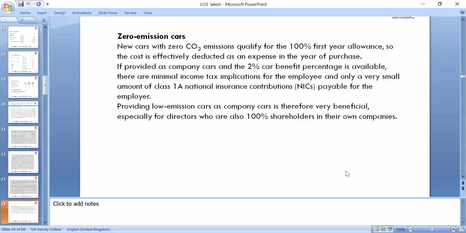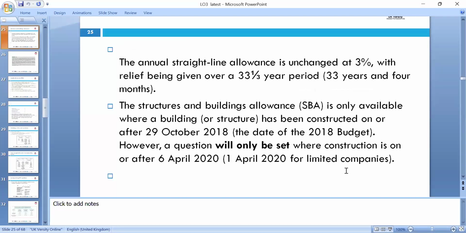If the company provides a company car, the percentage of the car benefit is available from a minimum of 2%, which has income tax implications. Other implications apply, and only the small amount is class one, so we need to look at those according to the classes again. Low emission cars are therefore beneficial, especially for directors who also hold a 100% share in the company.